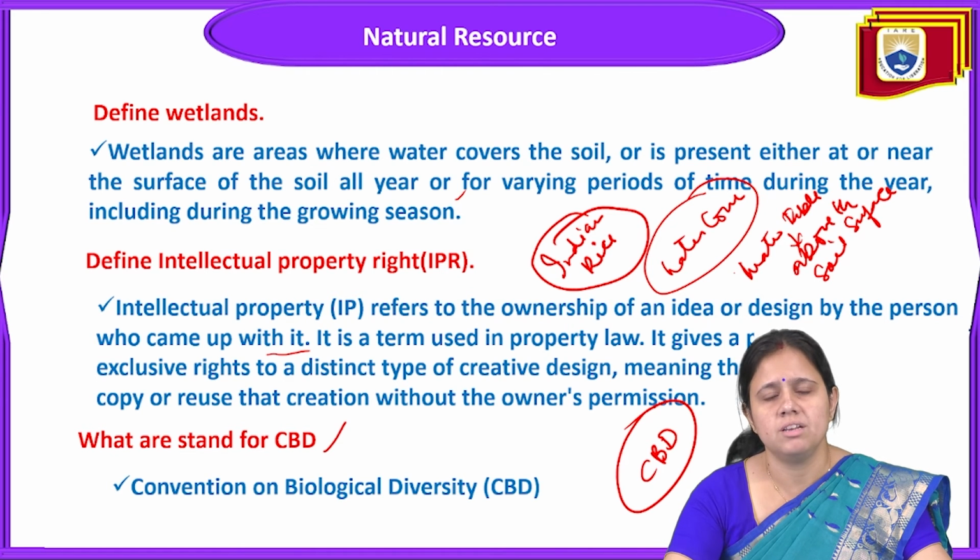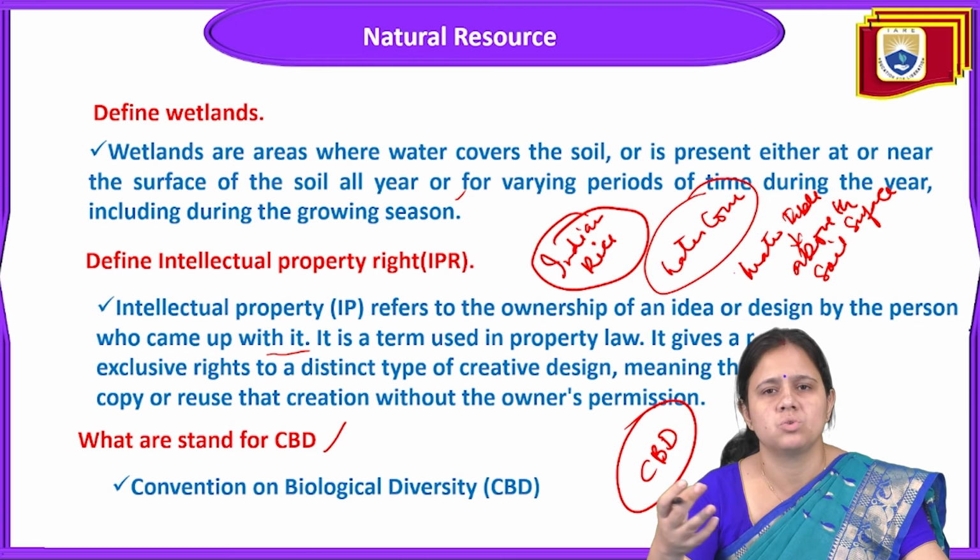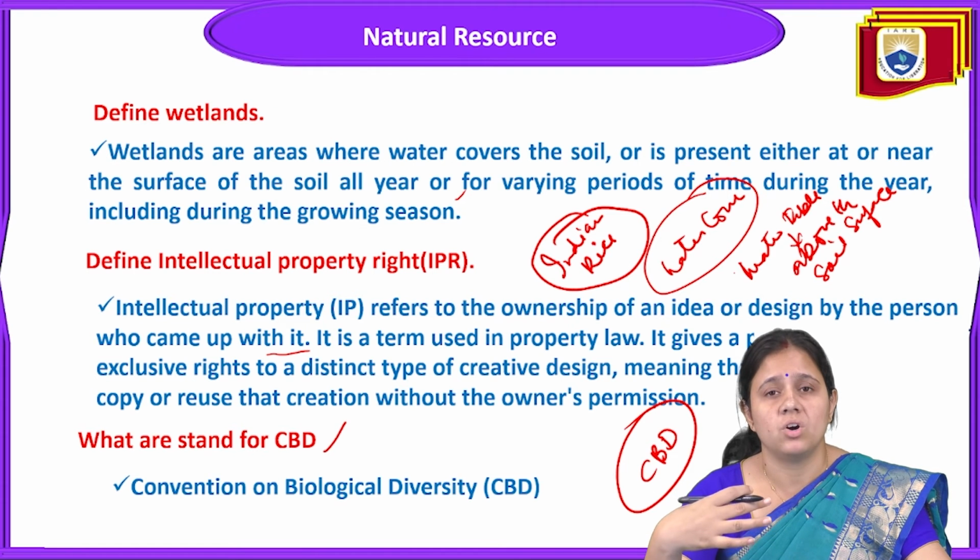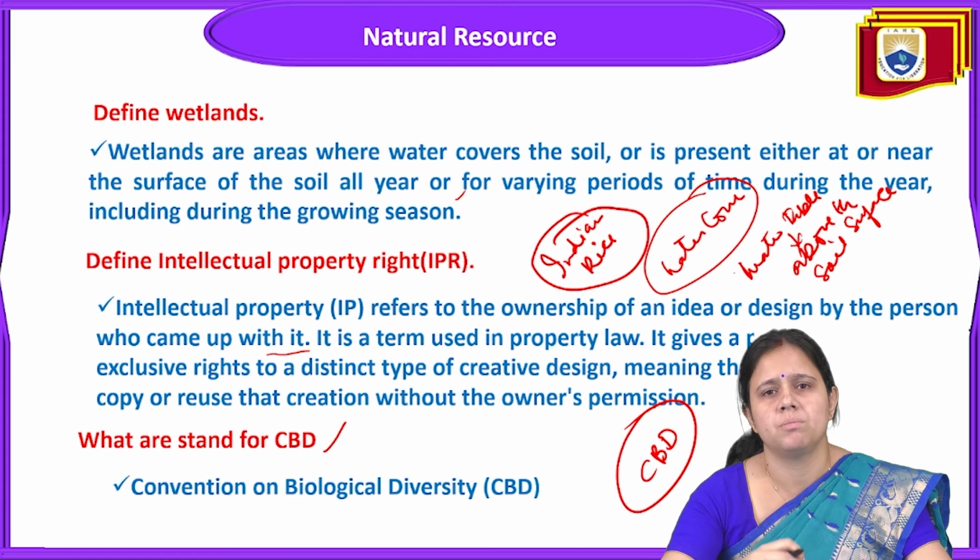This is not good for biodiversity conservation, because it will lead to exploitation, habitat destruction, cutting of trees, and not to the conservation of biodiversity. That's why the CBD exists, and it has made a provision for the right and equitable sharing of benefits for a country from its own nature and natural resources.